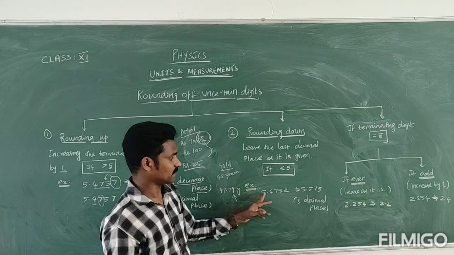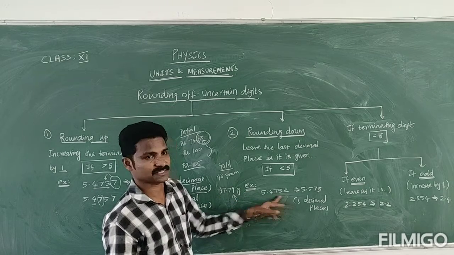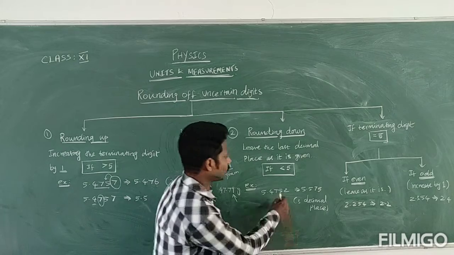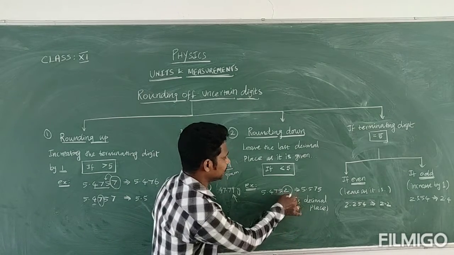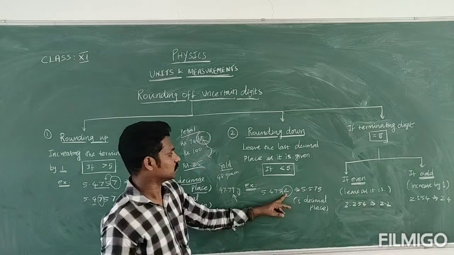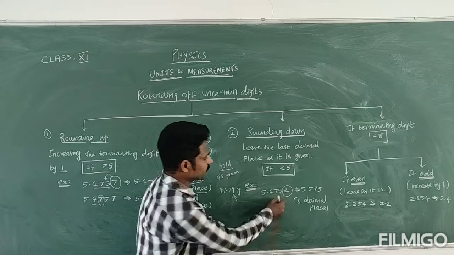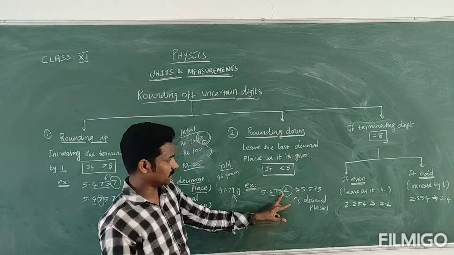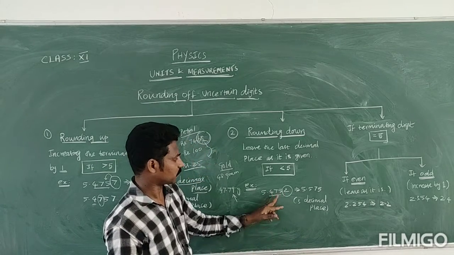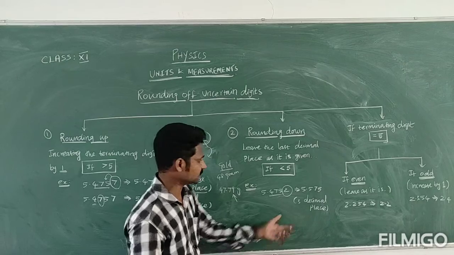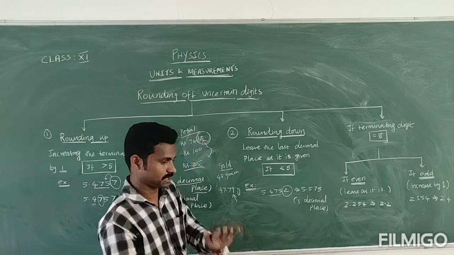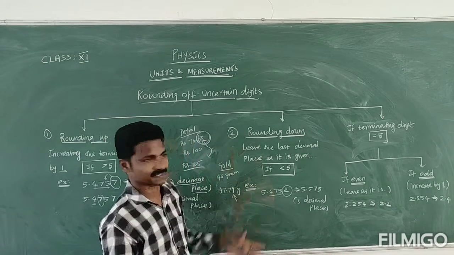For example, 5.4752. This is the given number. Let's focus on the terminating digit. What is the terminating digit? 2. 2 means less than 5. So you should leave this number as it is. No need to increase by 1 here. So 5.475 only will come. This is asking for 3 decimals. According to the decimal requirement, you should follow this idea.